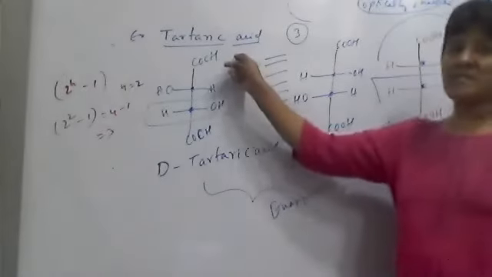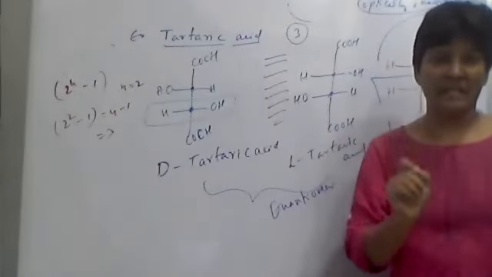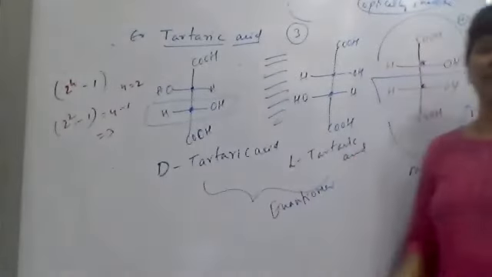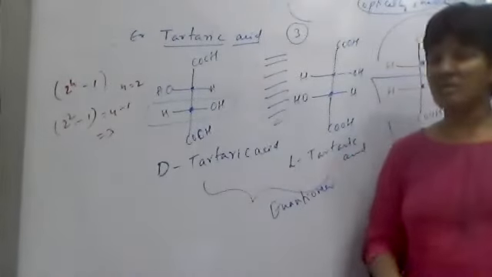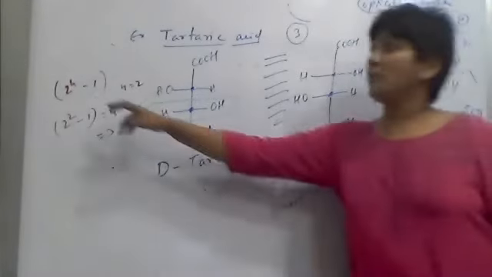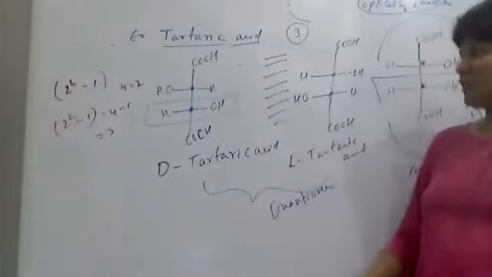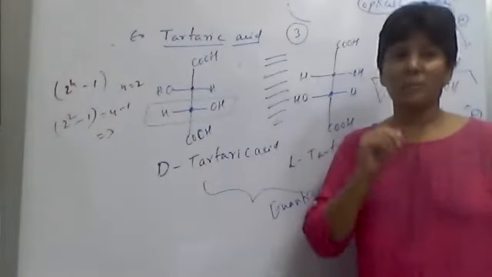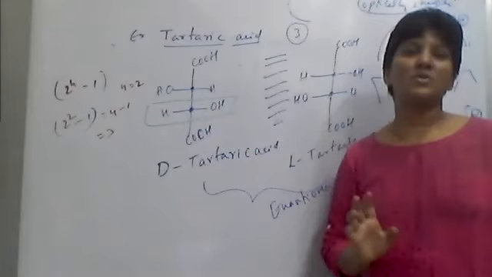So tartaric acid like compounds which contain identical chiral centers have 2 to the power n minus 1 optical isomers, of which one will be the meso isomer.